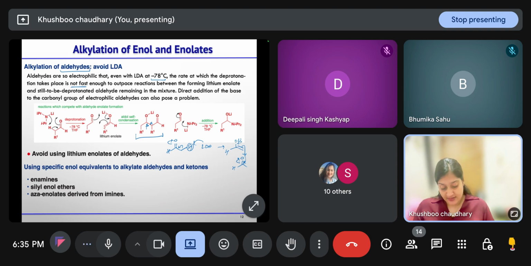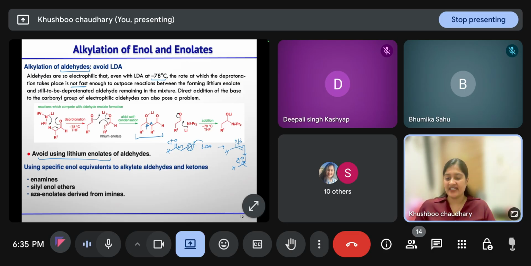So for aldehydes we should avoid using lithium enolates, because they are undergoing self condensation and we don't want the self condensation product to take place.